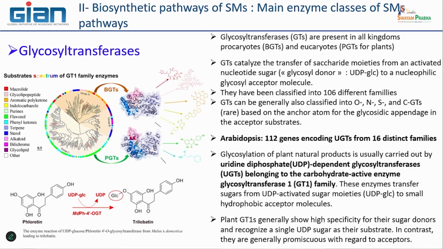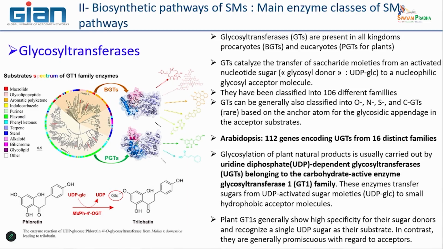To finish, okay. Glycosyltransferase, okay, no problem. These are enzymes that are able to transfer glucose onto the metabolite. Glycosyltransferases are also present in all kingdoms, in particular in prokaryotes. They have been largely described in these kingdoms of prokaryotes, such as bacteria, for example, and also now in eukaryotes, in particular in plants.